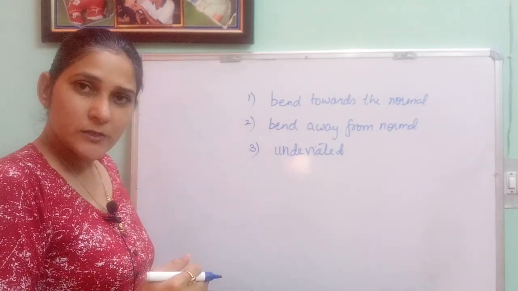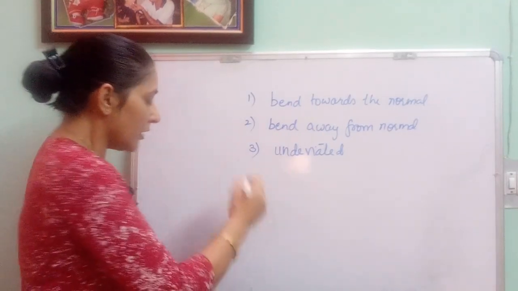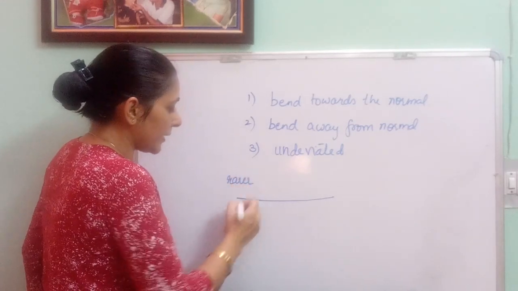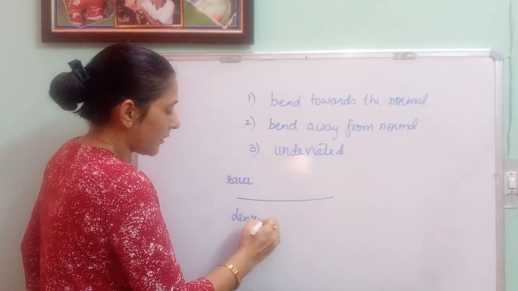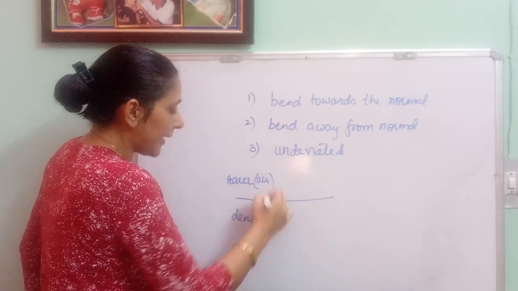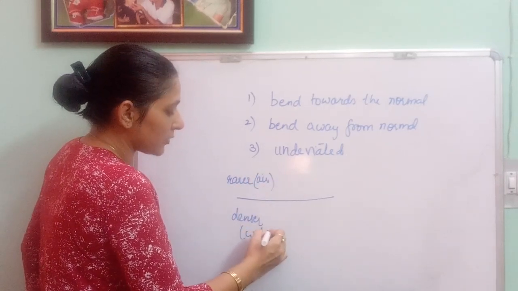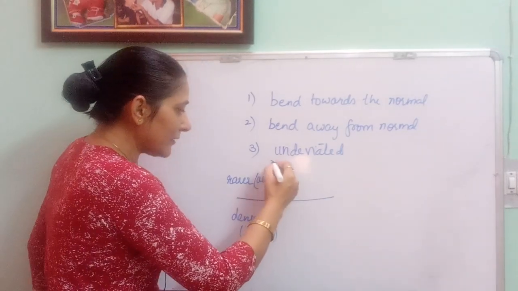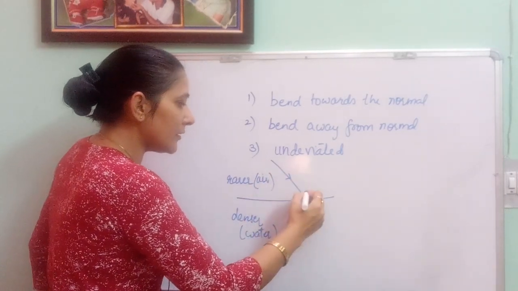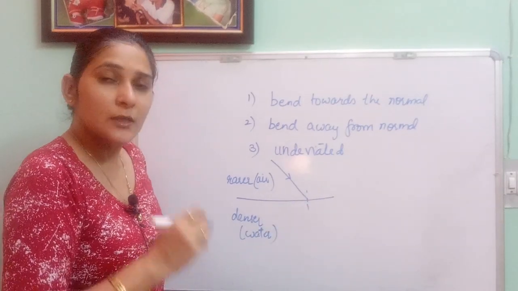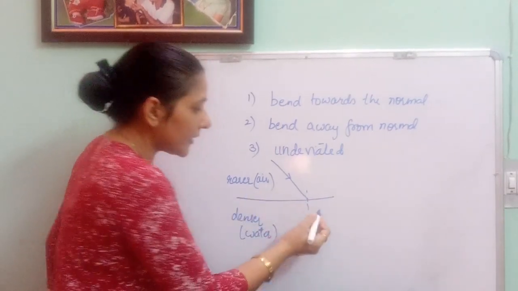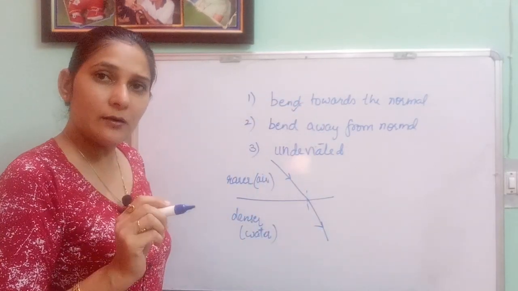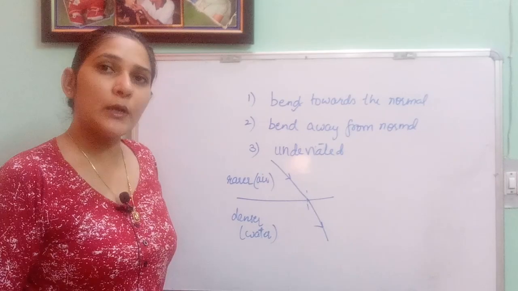Now for these observations, first condition, when the light ray is passing from a rarer medium to a denser medium. For rarer we can take the example of air, and for denser the example of water, because water is optically denser as compared to air. So when the light ray is passing from rarer to denser medium, the speed of the light ray decreases and it bends towards the normal. So this first situation is observed when the light rays are coming from rarer to denser medium.